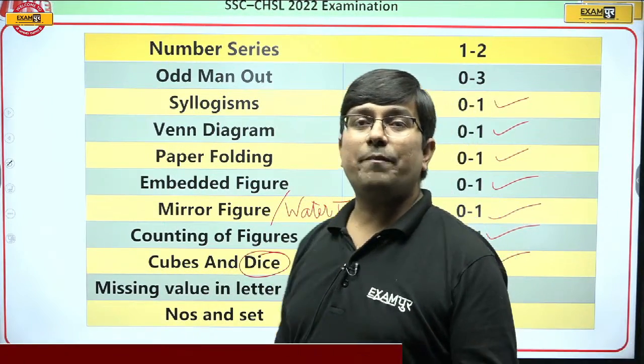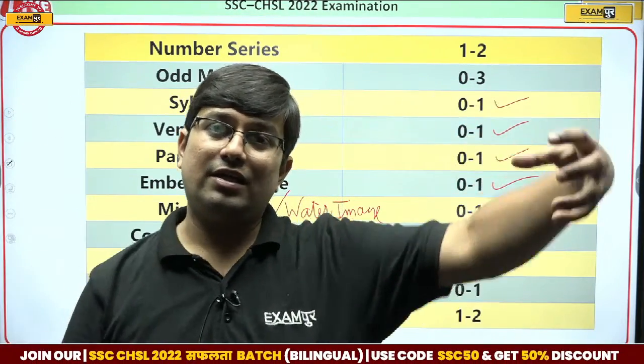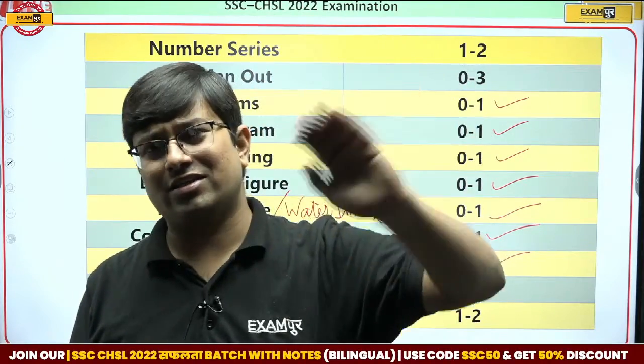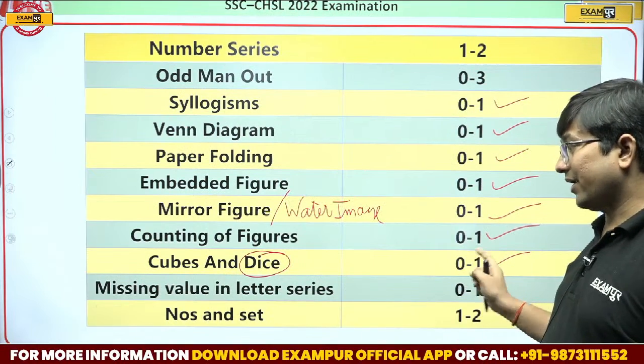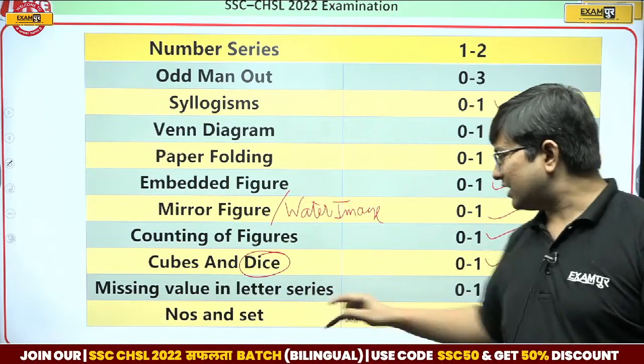See, the topic cubes has two things, dice and then coloring and cutting. Coloring and cutting have already diminished, means they have been discarded, they are not seen, but dice is still there. Then missing value in letter series, 0 to 1 questions. And then numbers and set.